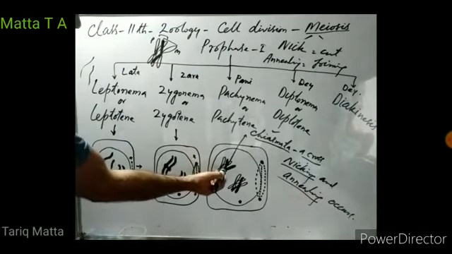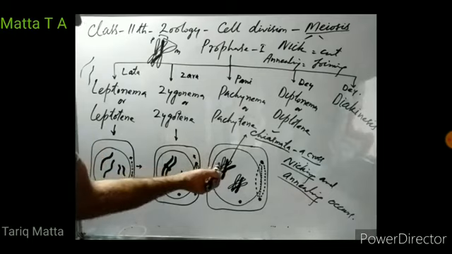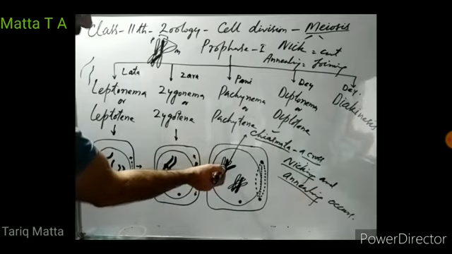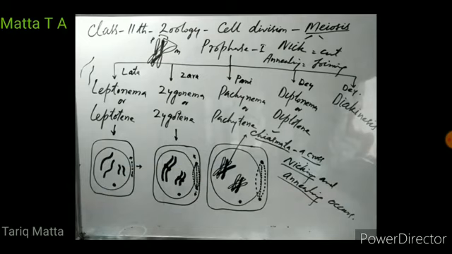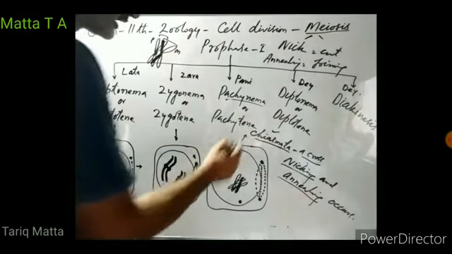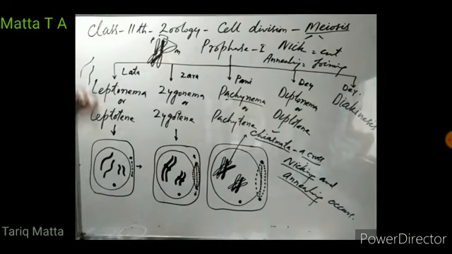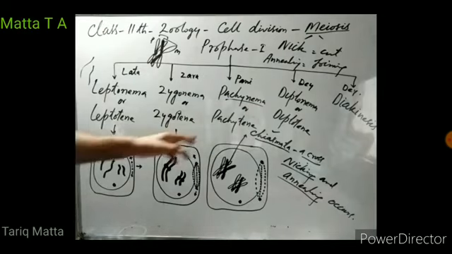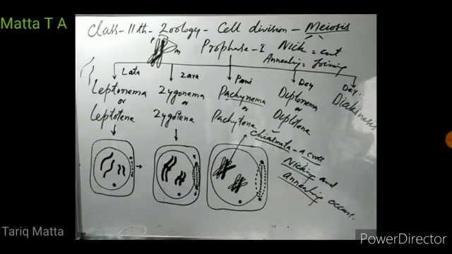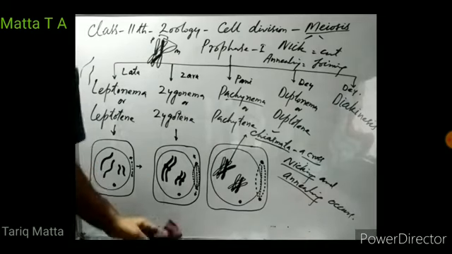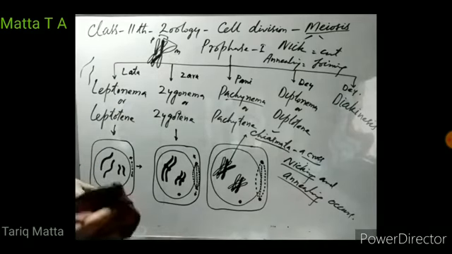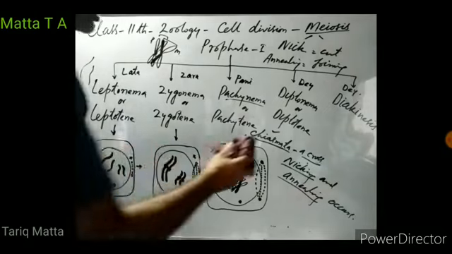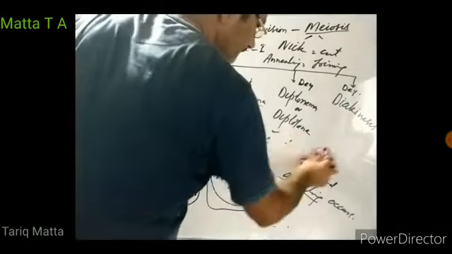A part of this shaded chromosome will cut and join with this unshaded chromosome, and a part of this unshaded chromosome will get cut and join with the shaded chromosome. So in this way, in pachynema, there is exchange of gene segments. This is the main event in pachynema. Homologous chromosomes exchange gene segments, and this forms the basis for variation in sexual reproduction. Because of this exchange of gene segments, variations are produced in sexually reproducing organisms.